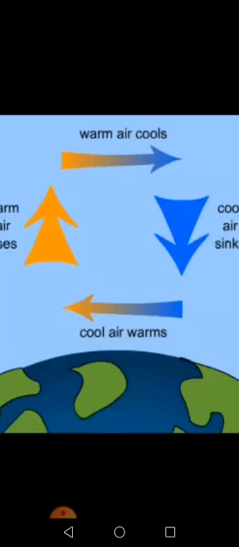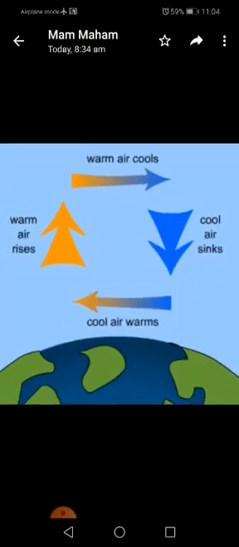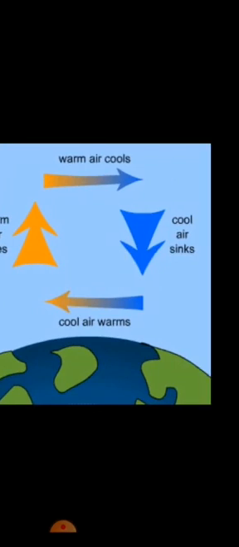When warm air rises at a place, the air pressure at that place is lowered. The cold air from the surrounding areas rushes in to fill its place. This sets up convection in air. Now, how the warm air and the cool air move is clear from the diagram you can see.